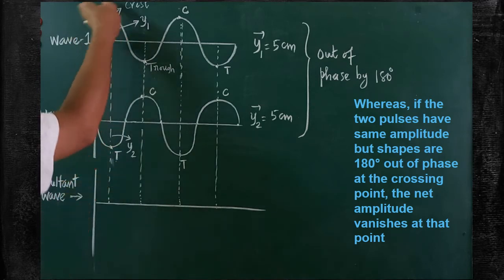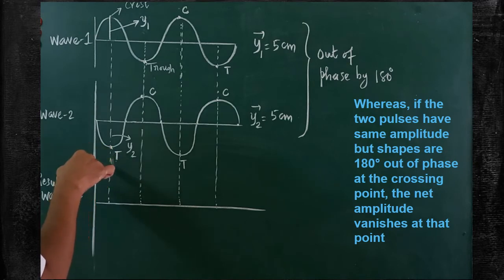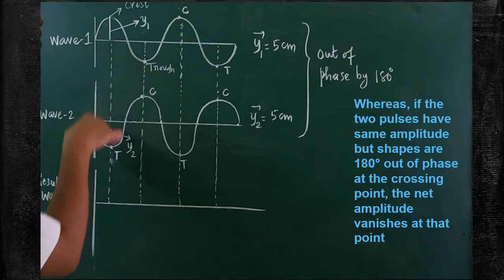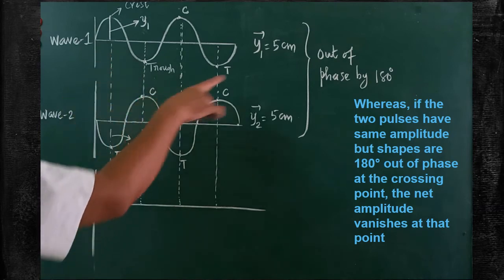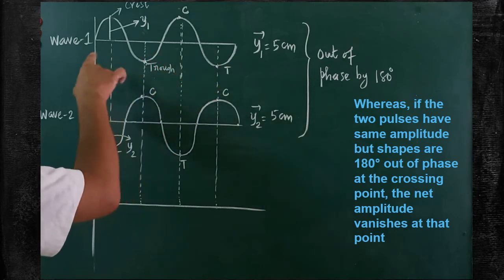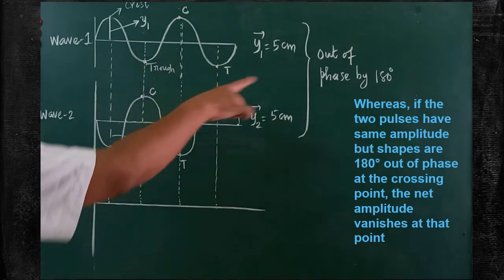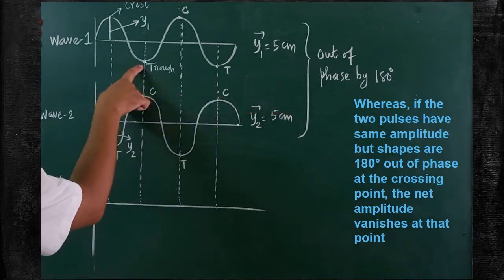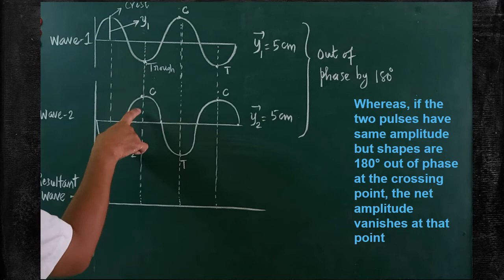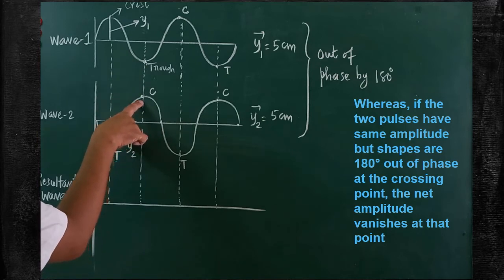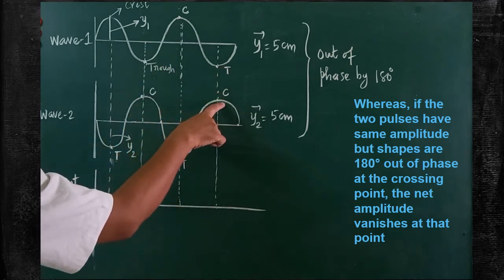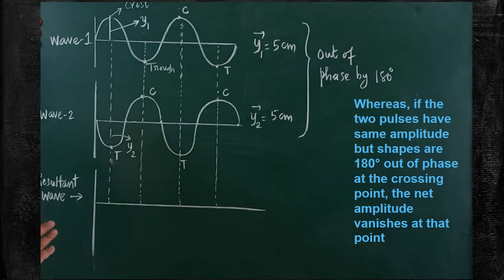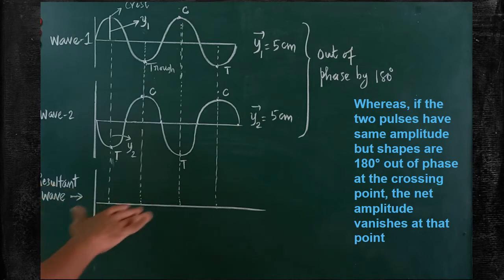Crest is the positive peak and the trough is the negative peak of the wave. Here when these two are superposing with one another, by that time the two waves are said to be totally out of phase. By how much angle are they out of phase? They are out of phase by 180 degrees. Look at the next position also. Here trough of the first wave is going to superpose with the crest of the second wave. Here crest is going to overlap with the trough. Here trough is going to overlap with the crest. So by that time, what will happen now? The net resultant wave amplitude, the net resultant wave displacement will be decreased.